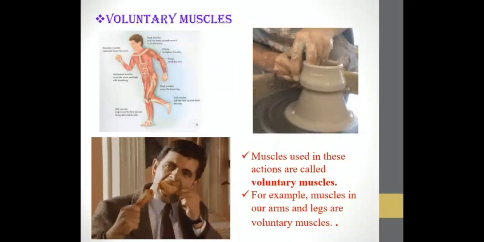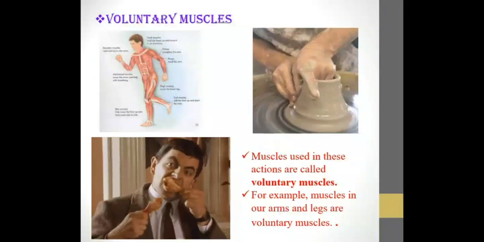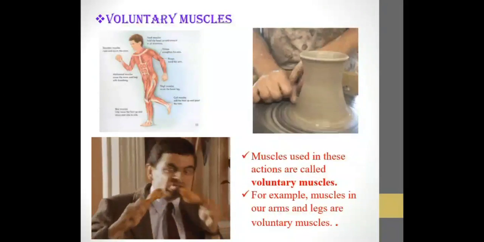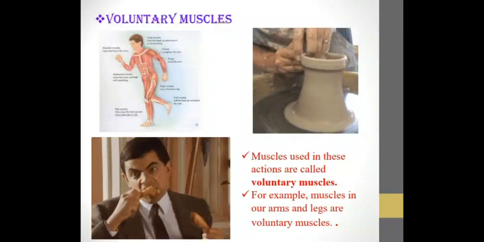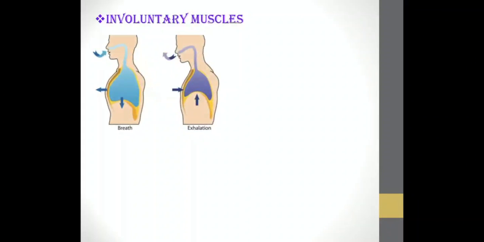So your hands and legs, when do you move them? Do they move on their own? No. When you want to move your hands and legs, then only your hands and legs will move. So that is what you call voluntary muscles. Now, what are involuntary muscles? It will definitely be the opposite of voluntary muscles.